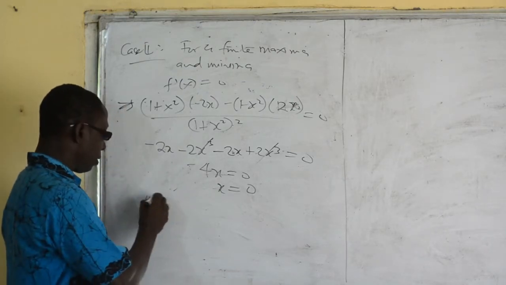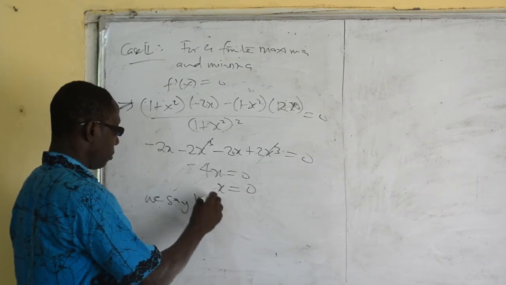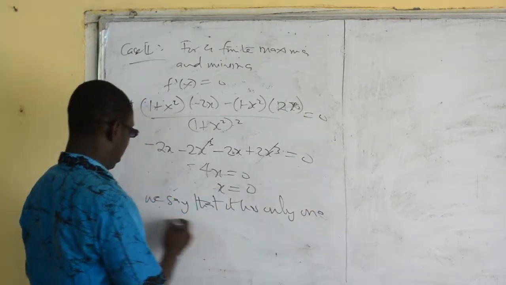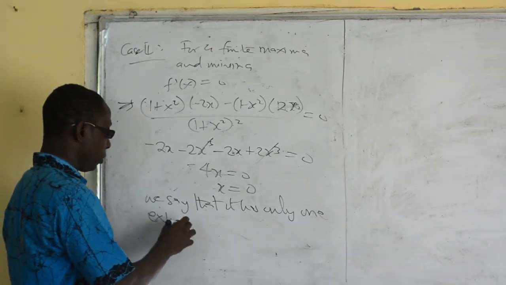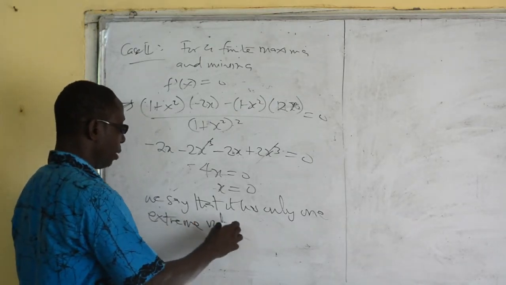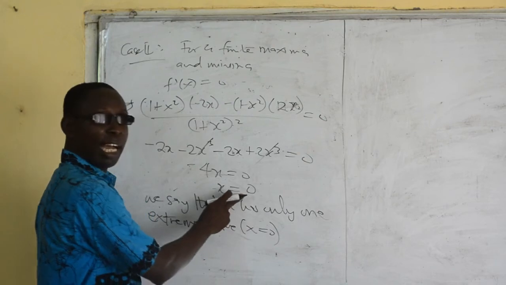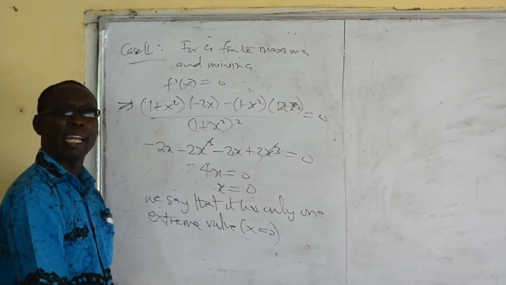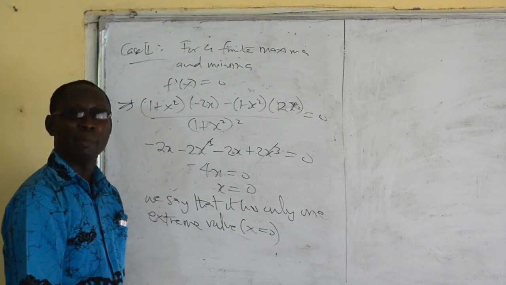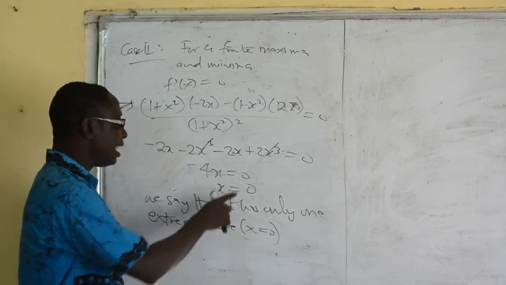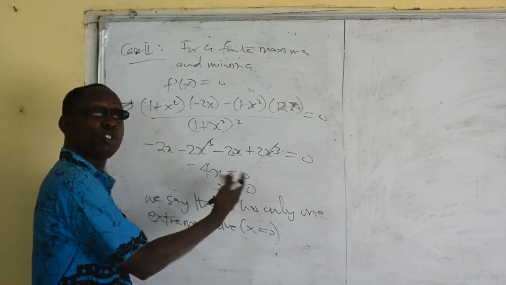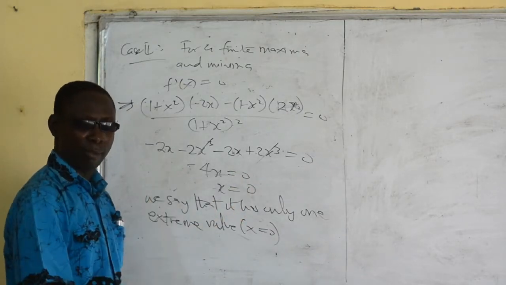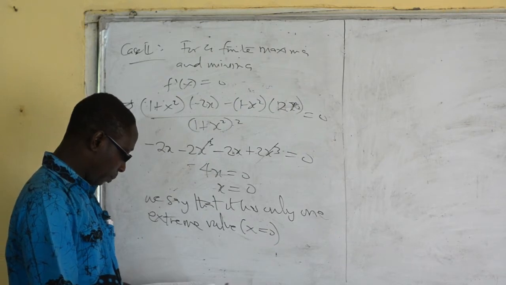we say that it has only one extreme value. You know, x is equal to 0 is an extreme, is a maximum value. Okay, and you say it must have a finite number of maxima and minima, or extreme values. In other words, the number of x answers is supposed to be countable, supposed to be finite. You shouldn't have a lot of x values that are uncountable. Okay.